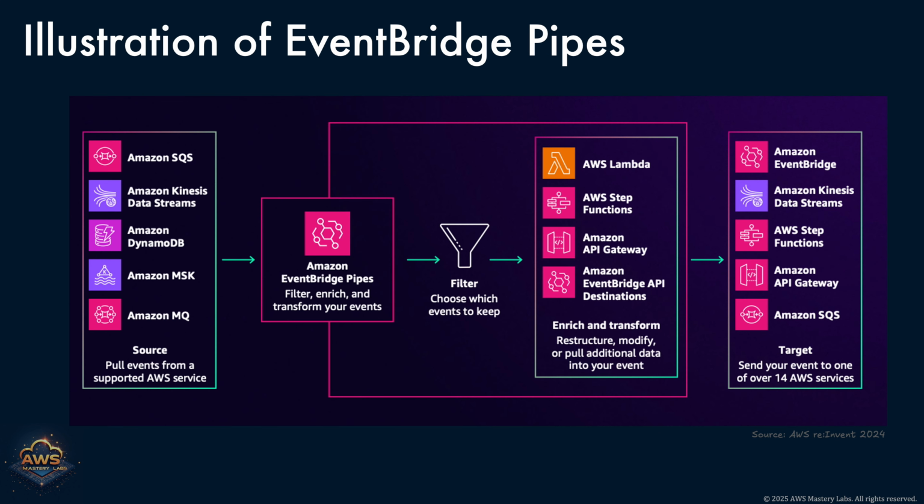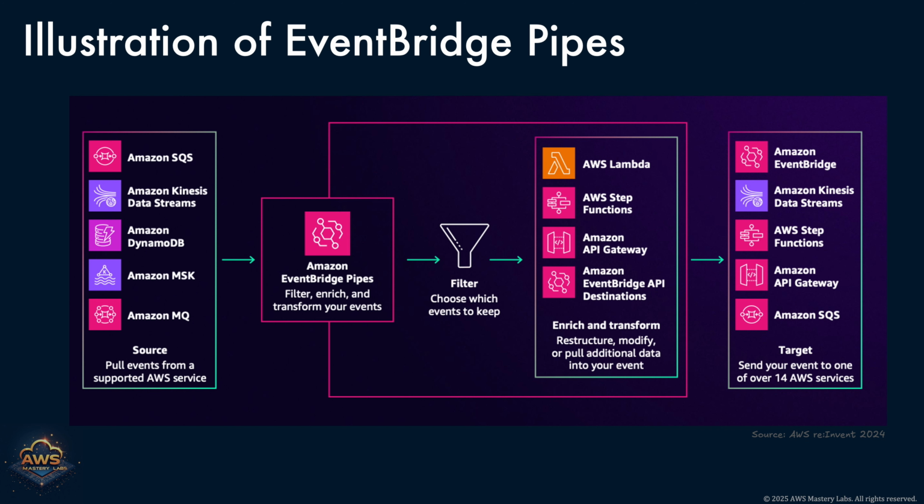This illustration demonstrates how Amazon EventBridge Pipes simplifies event-driven integration across a wide range of AWS services. At its core, EventBridge Pipes offers a managed, low-code solution to build event processing pipelines with filtering, transformation, and enrichment, without writing or managing custom code or infrastructure.